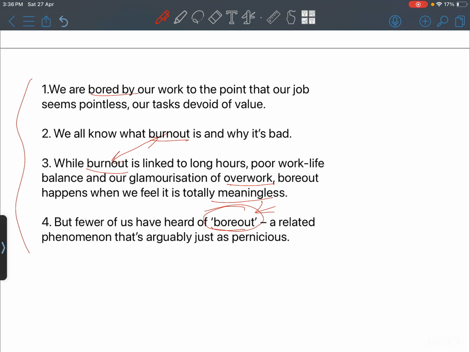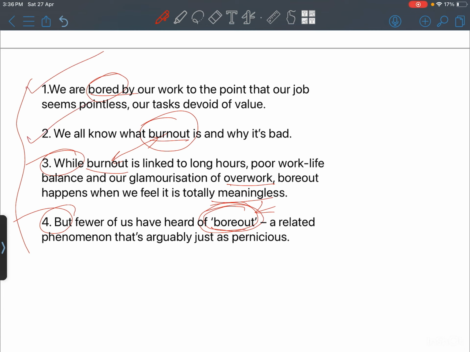Phenomena that's arguably just as pernicious. Okay, so in this entire thing we are getting generally 2 concepts as being bored or burnout, or burnout and bore out. Yes, so we all know that. Let's see which is a good opener here. We cannot start it with while, but 1 can be an opener, 2 can be an opener.